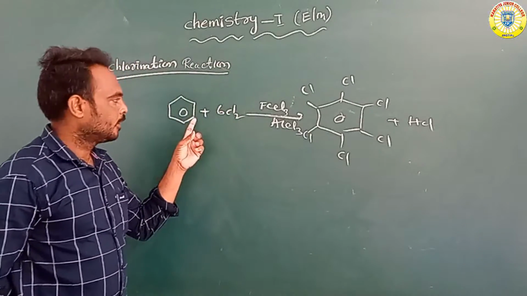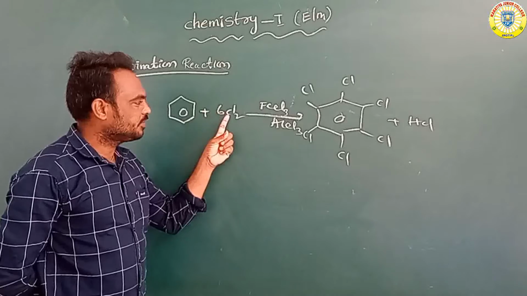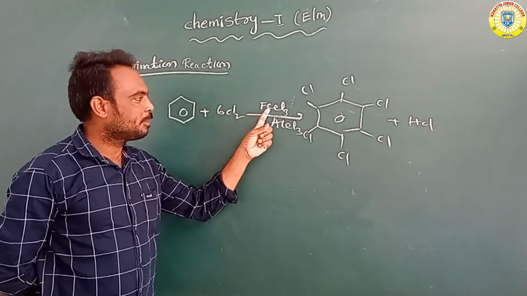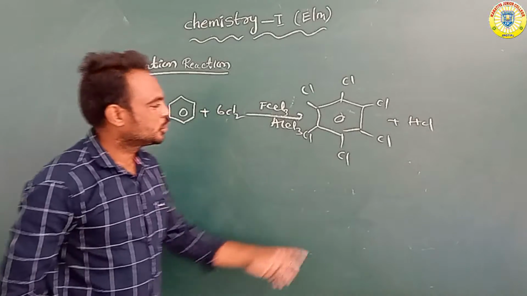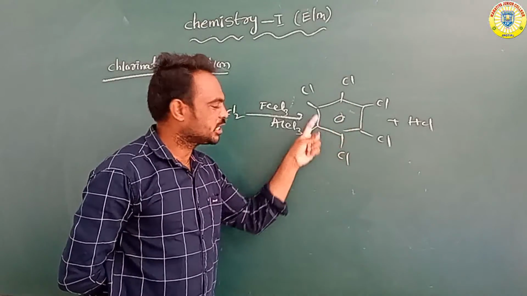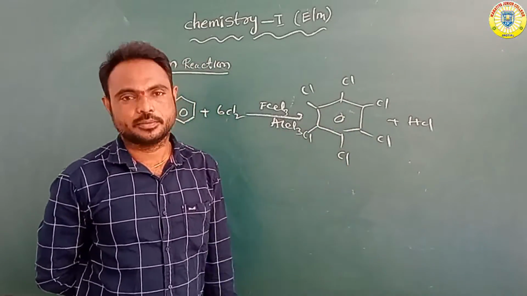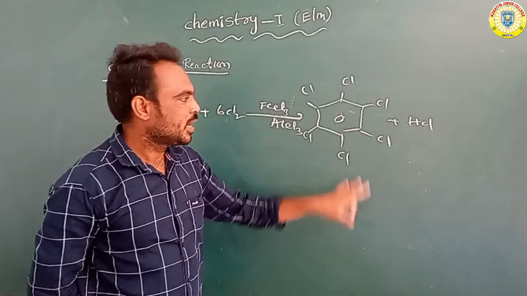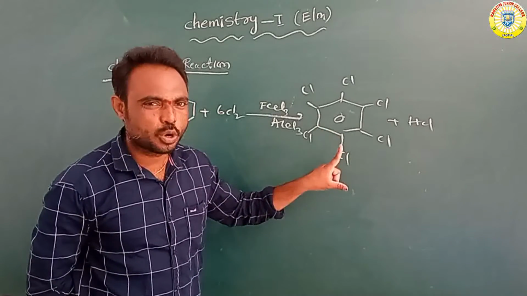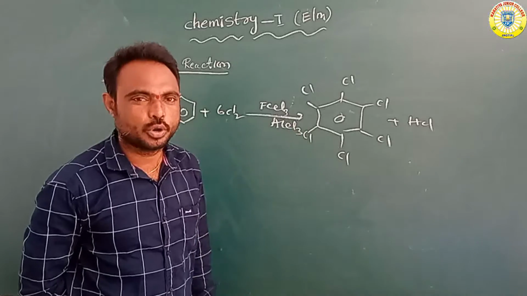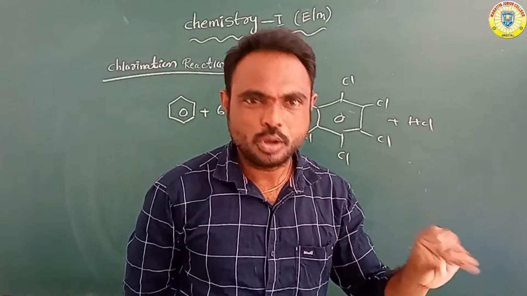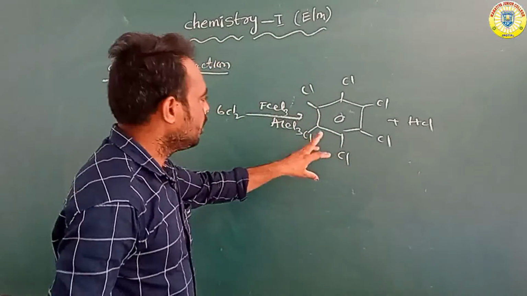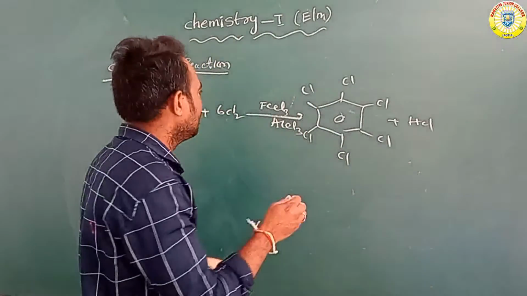Overall, benzene reacts with chlorine in the presence of FeCl3 or AlCl3 to form a product. So how many chlorine atoms are attached to benzene? Six chlorine atoms. So that is hexachloro, six chlorines, hexachlorobenzene. Okay, hexachlorobenzene. Overall, listen, what is the formula?